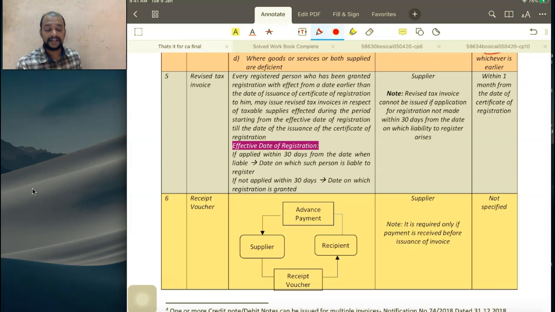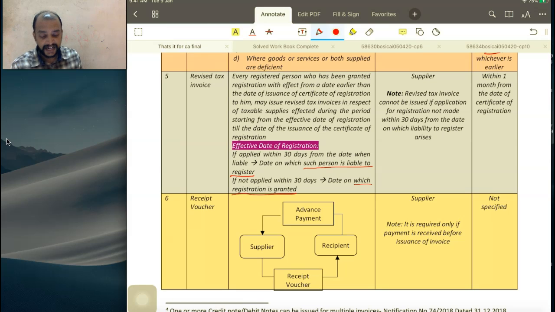Every registered person who has been granted registration with effect from a date earlier than the date of issuance of certificate of registration to him, in which case it will be granted if the application is made within 30 days. Look into the below point, effective date of registration. If the application is made within 30 days, what is the effective date of registration? The date such person is liable to register. Whereas if it is not applied within 30 days, the date on which registration is granted.